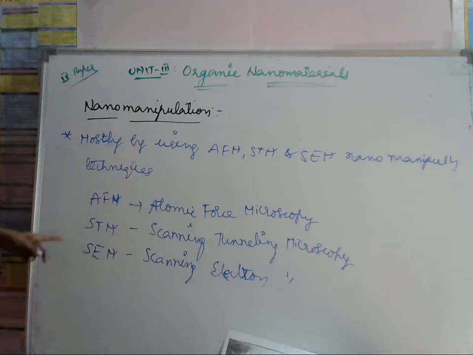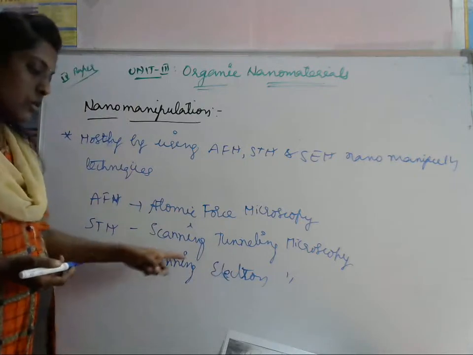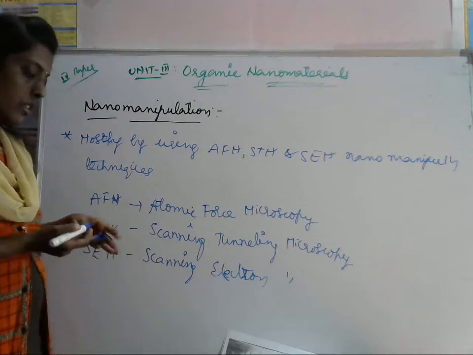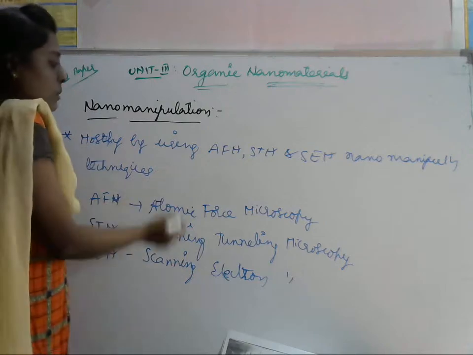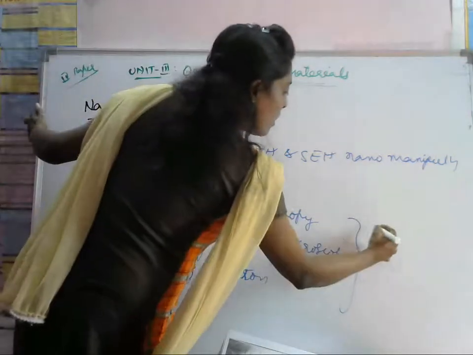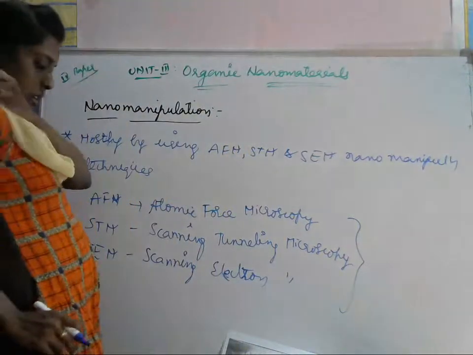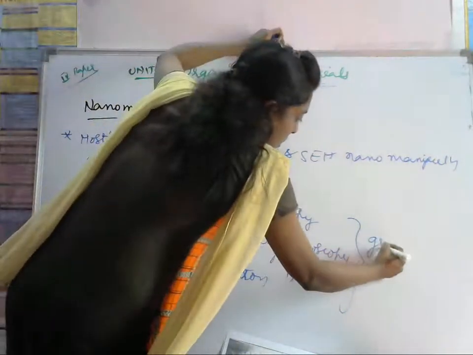So these are the three. AFM and STM are used to manipulate, fold and tear the graphene carbon layers, that is, graphite carbon layers.